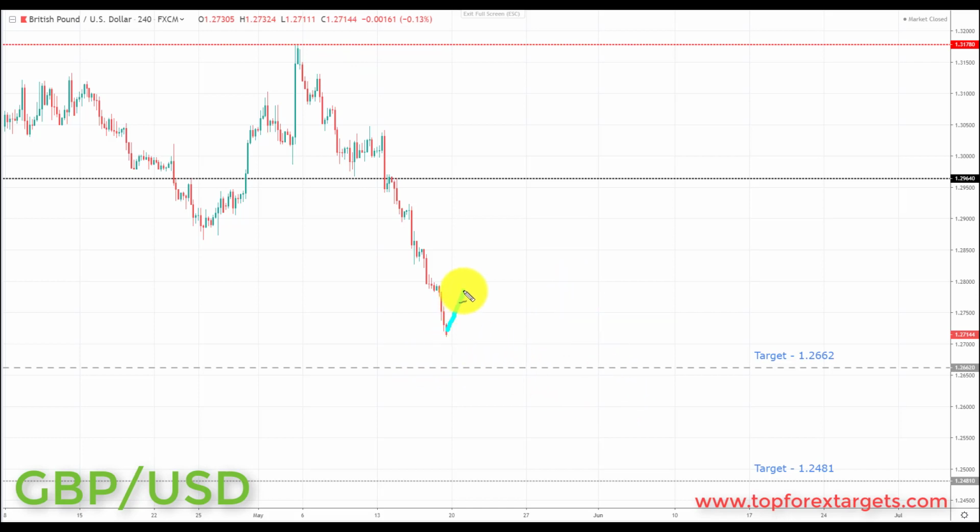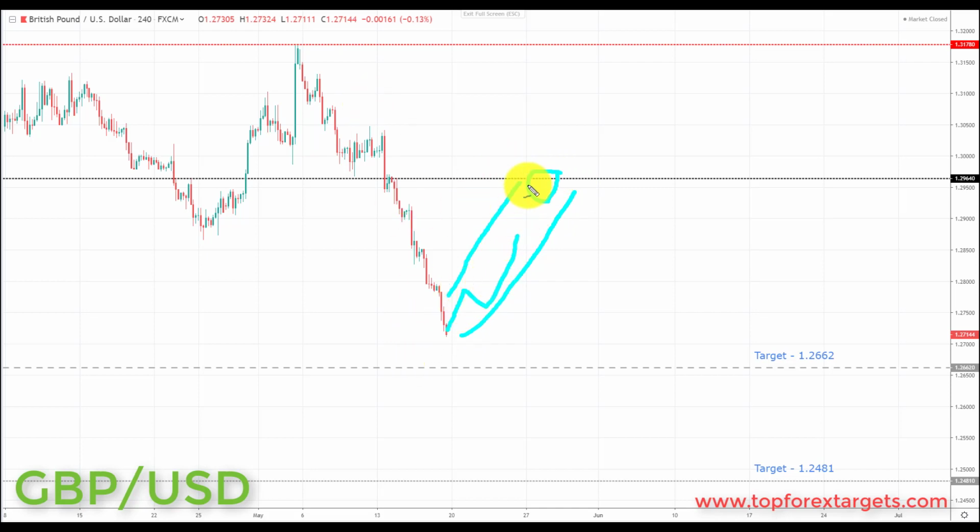Any correction in this area is going to provide us with an opportunity to start to look for bearish formations and patterns. Preferably, as always, if we could come back and retest broken support turning resistance at the 1.2964, although this was such a big sell-off from last week that this would take a couple of weeks.